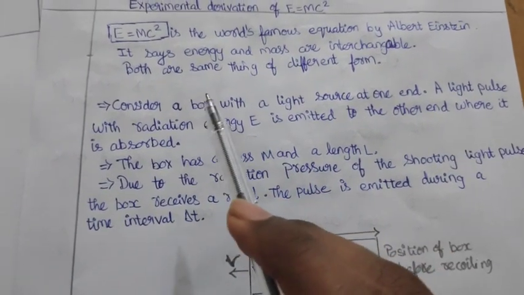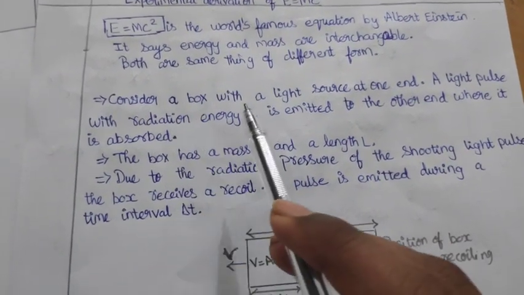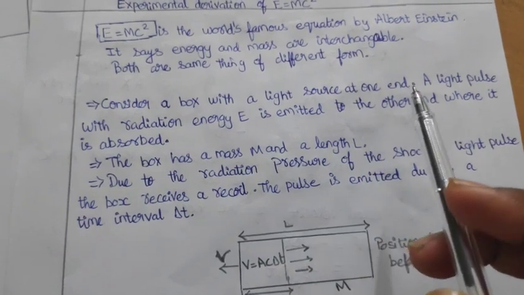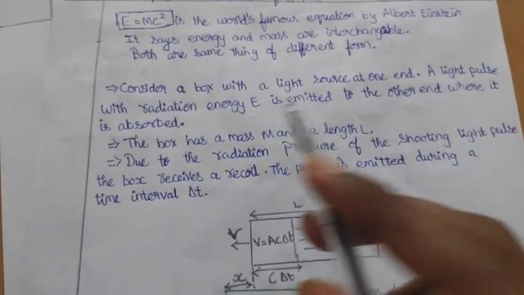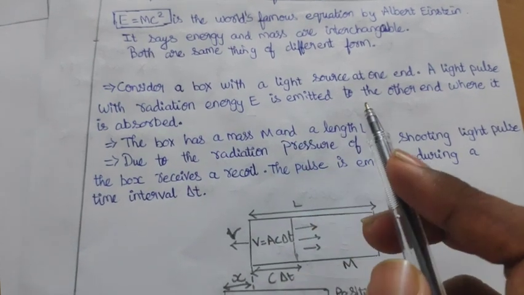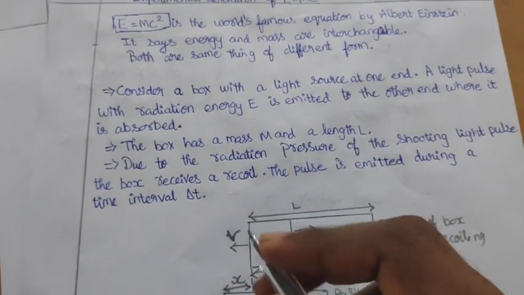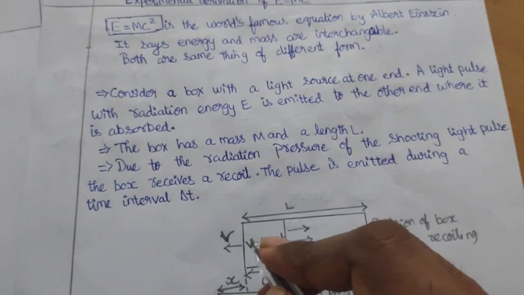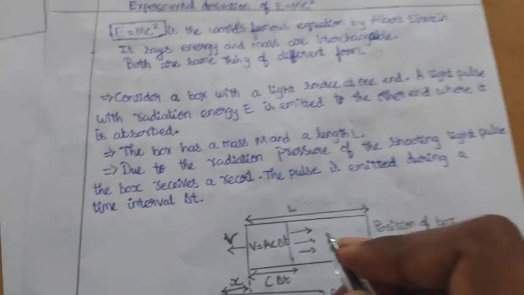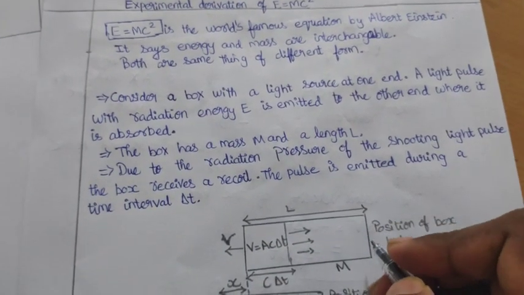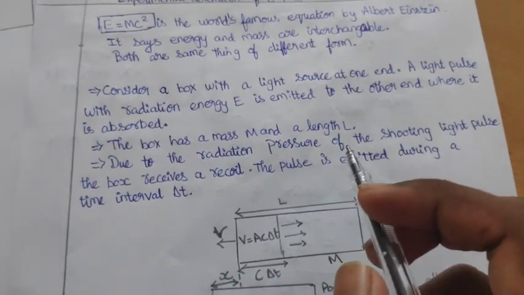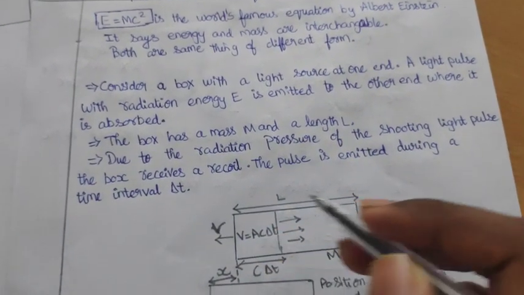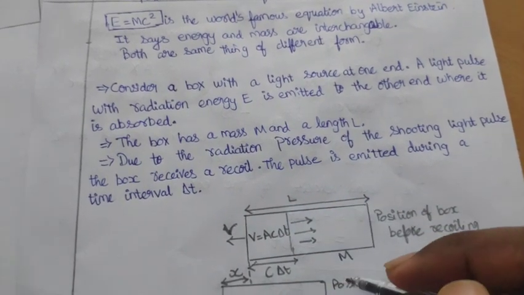The experimental setup. Consider a box with a light source at one end. A light pulse with radiation energy is emitted to the other end, where it gets absorbed. The box has a mass capital M and a length capital L.